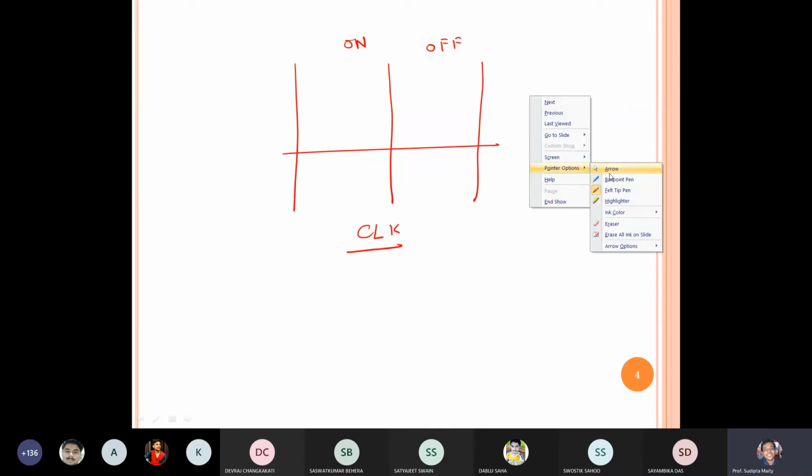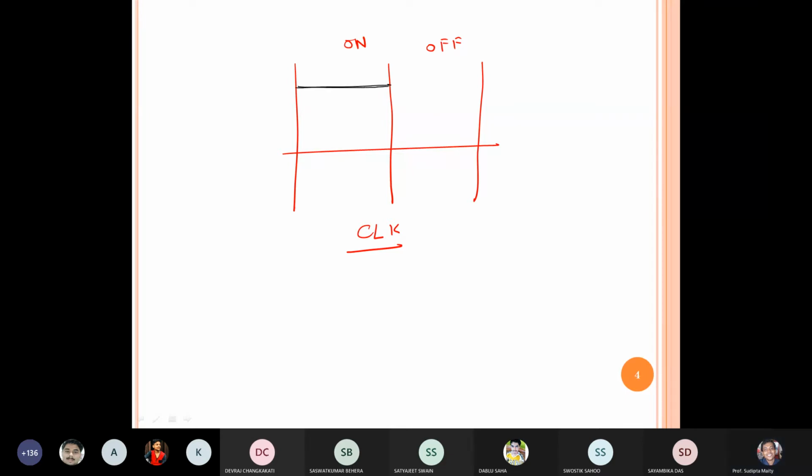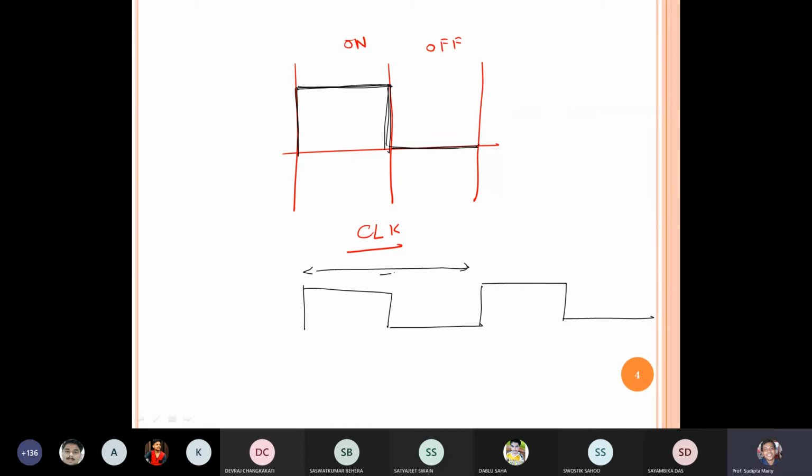The 50% on condition is normally denoted in this kind of way, and off means this kind. So this is my signal. Is it clear? If I repeat this signal, this one will be my time period T, and this one will be another time period T. Is it clear?